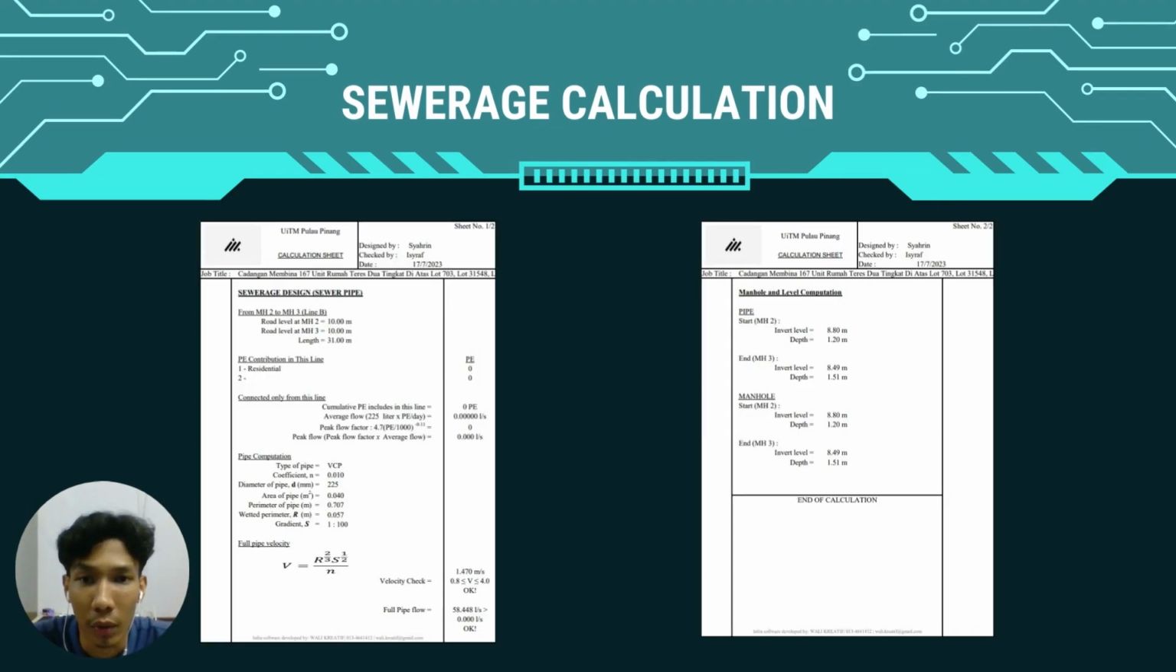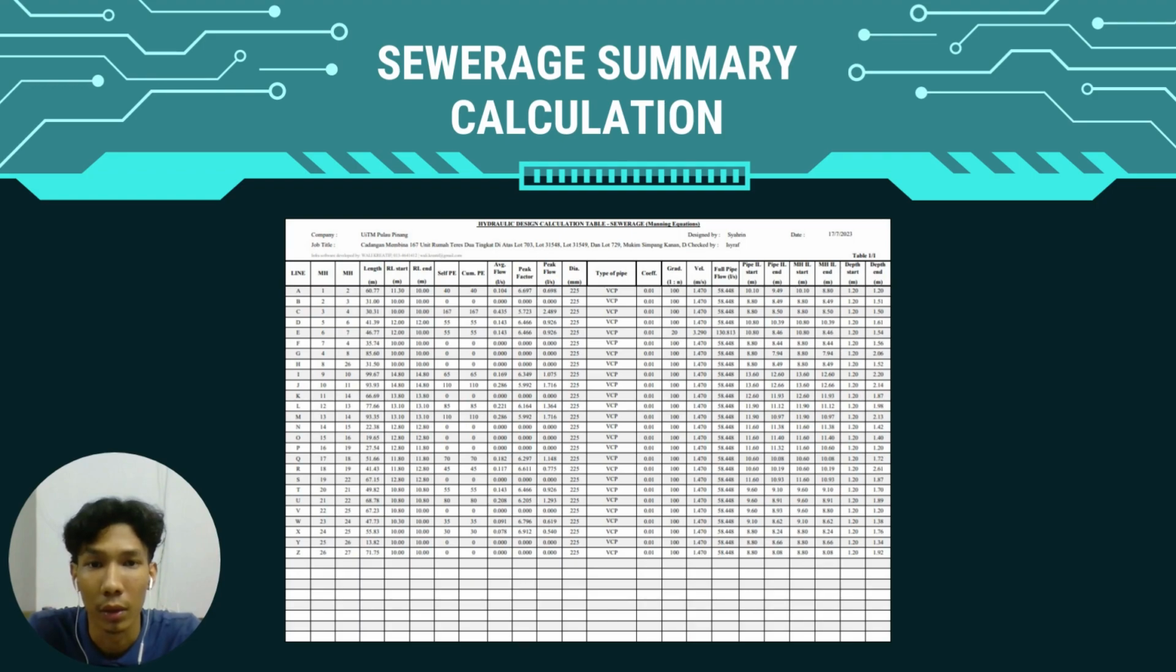Next is our sewerage calculation. In this calculation, we check the velocity check and full pipe flow. We also find the manhole and level computation. Lastly is the sewerage summary calculation. That's all for me. Thank you.